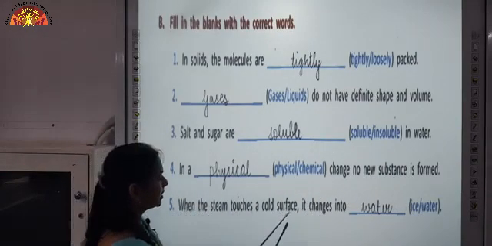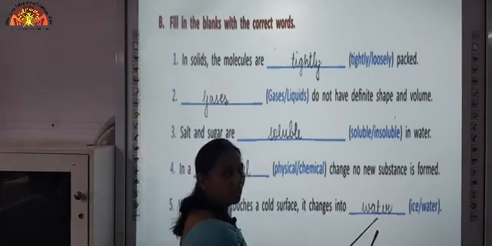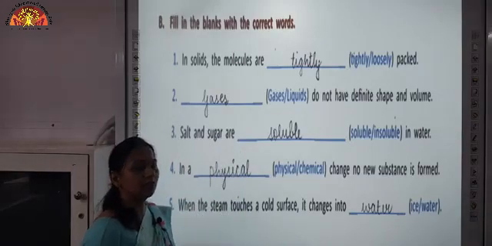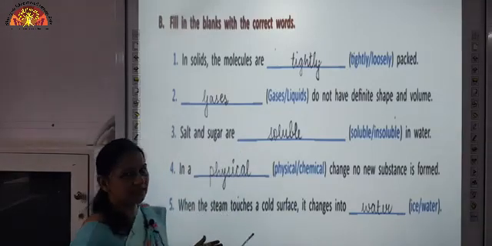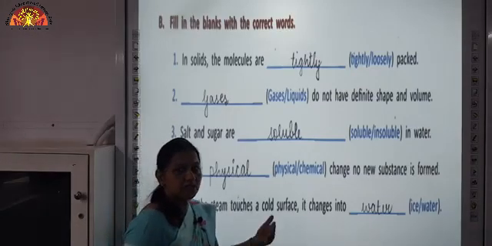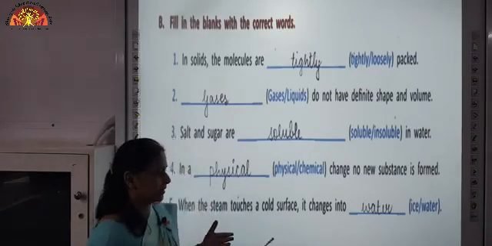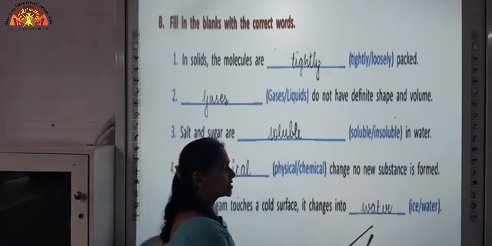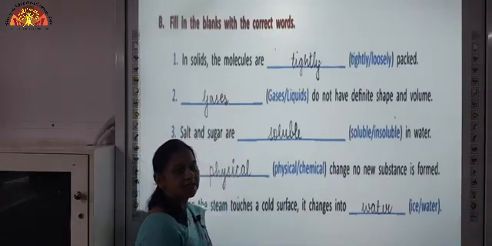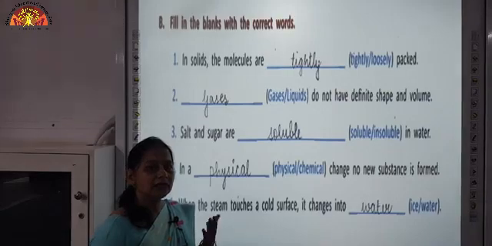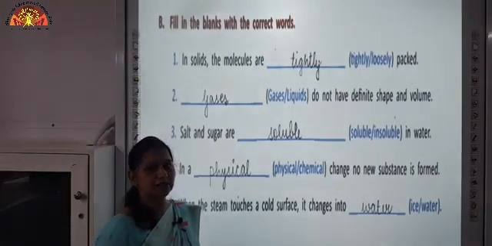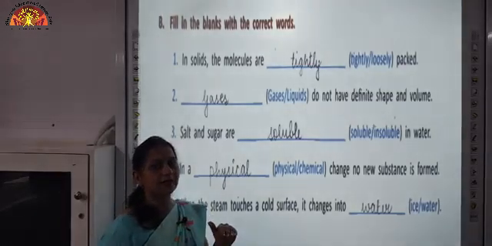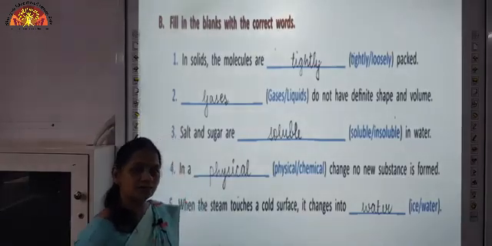When the steam touches a cool surface, it changes into water. This is due to condensation. We have done in our previous video what condensation is. When the gaseous state, that is steam, changes into water on cooling, this is called condensation. You must have observed this same process with hot food packed in your tiffin boxes. You see water droplets on the lid of your tiffin box. That is also due to condensation.